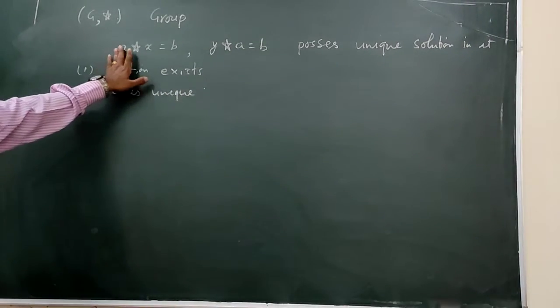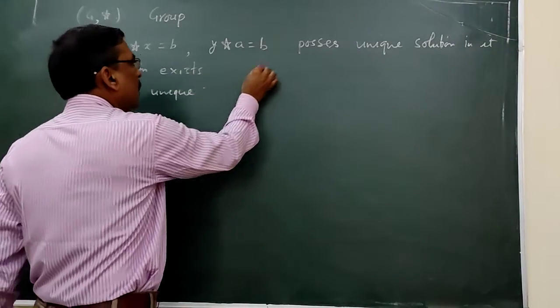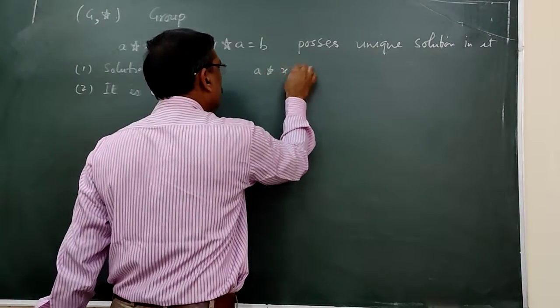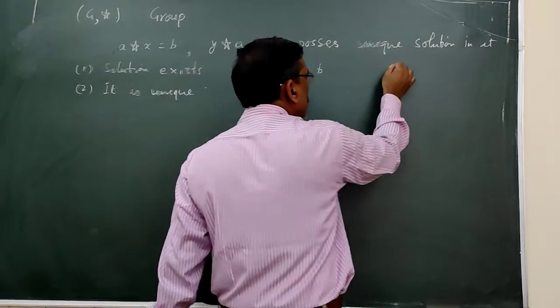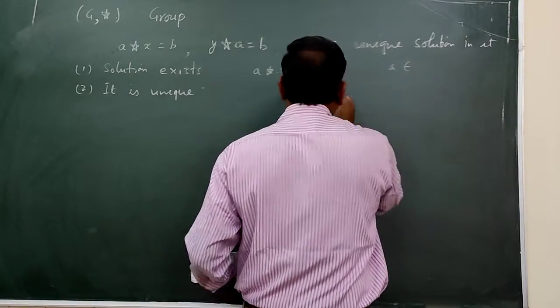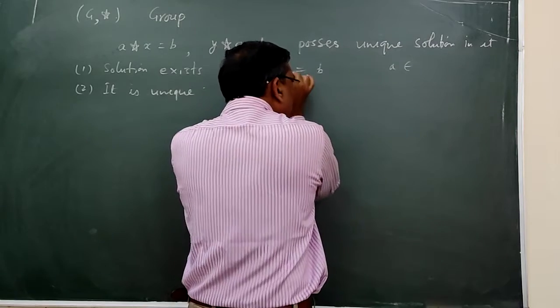So let us take the first equation, A operation X is equal to B. Here we have to show that the solution exists.